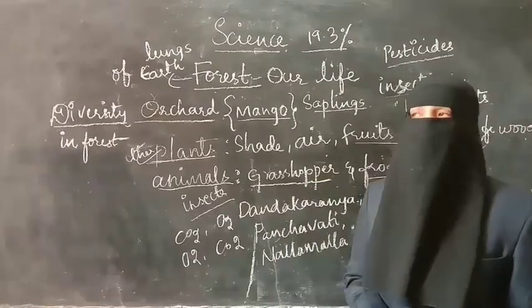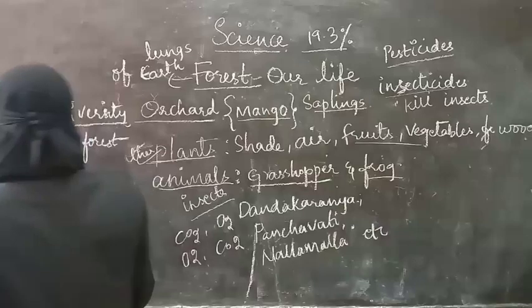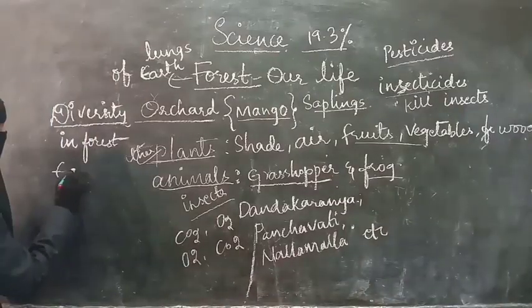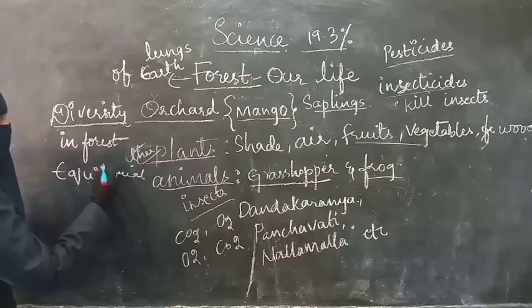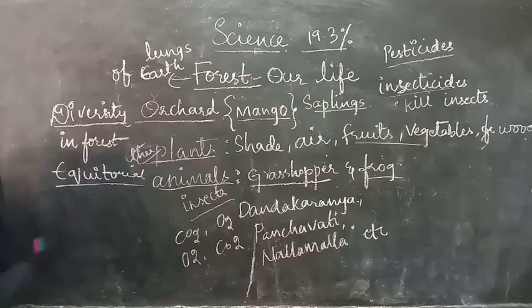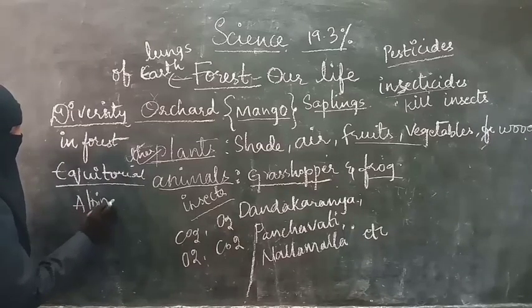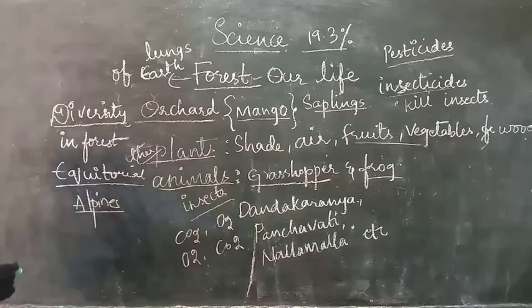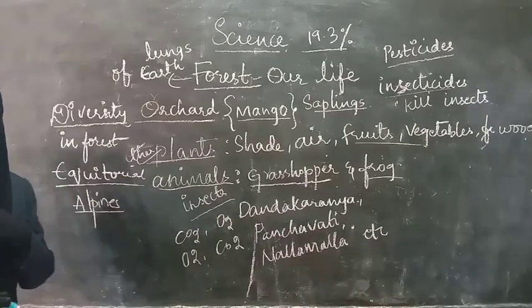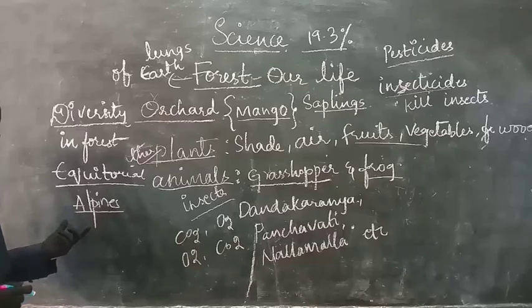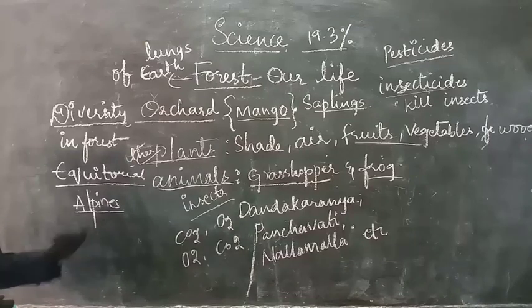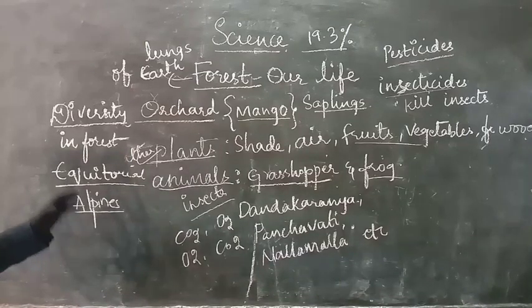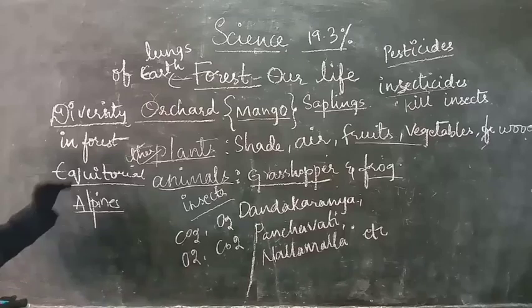Next, moving on to the next topic, the forests of different areas. The forests present in hot and humid regions are called equatorial forests. The forests present in cold areas, like near the poles, are called alpines. So the forest present in equatorial regions, that means tropical regions, is the equatorial forest. There will be a difference in the types of trees and animals living there based on the habitat.